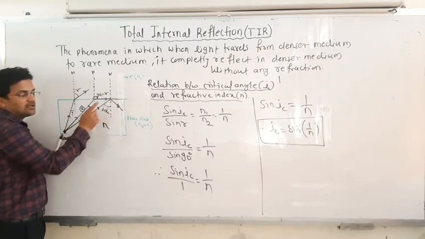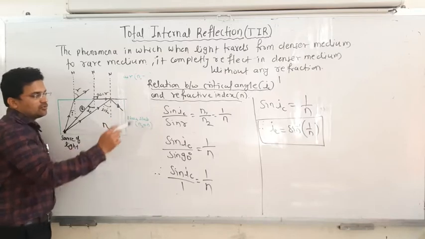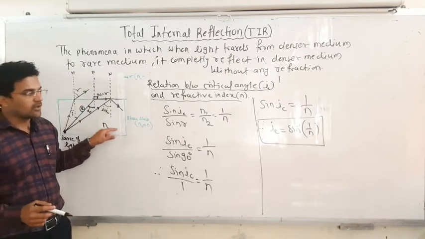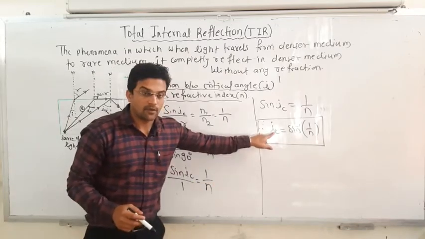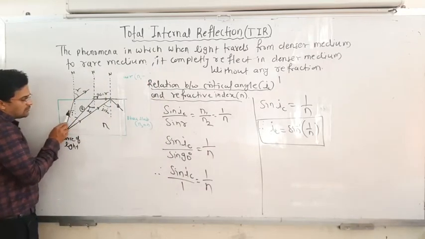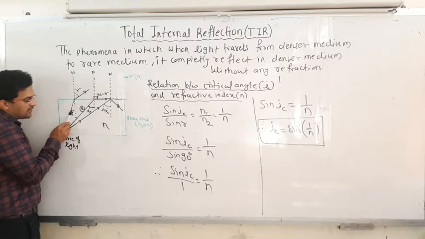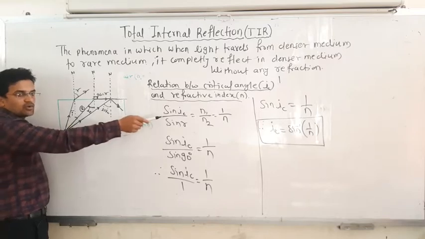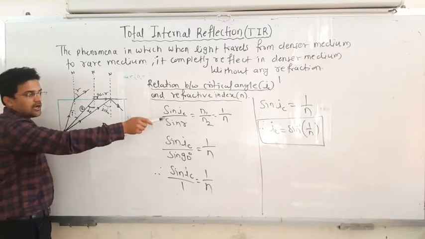If you know the refractive index of the glass, you can easily calculate the critical angle, so rather than trying rays at different angles, you will directly go for the critical angle, and incident above that value.